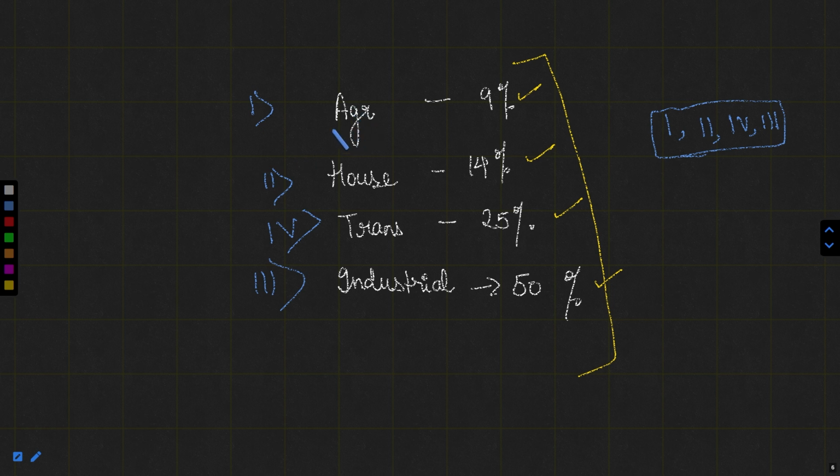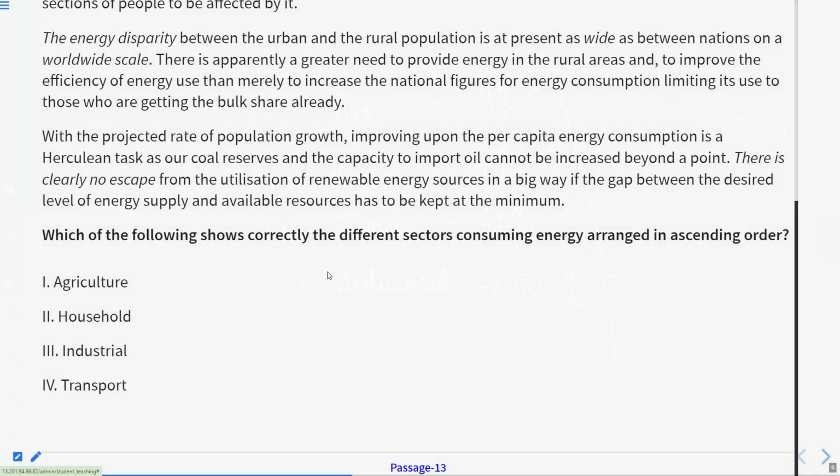So as we can see, agriculture is at 9%, household at 14%, transport at 25%, industrial at 50%. So obviously our answer will be first, second, then fourth, and then third, because industrial is the largest, which should go at the end. So this should be 1, 2, 4, and then 3. Now let us see if this is given in the options. So it is here A, B, C, and D.